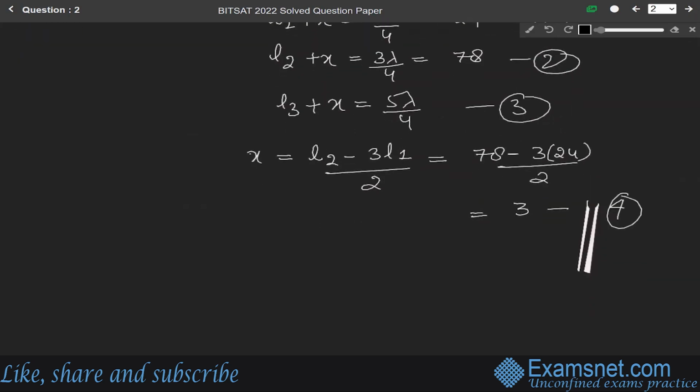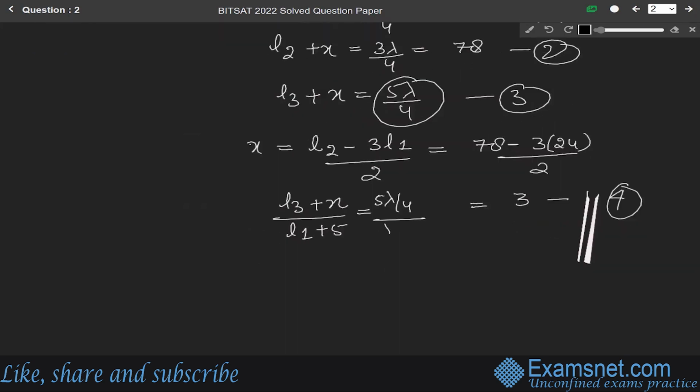And from equation third and first we can write (L3 + X)/(L1 + X) equals to what? Lambda by 4. Sorry, L3 is 5 lambda by 4. Now 5 lambda by 4 over first one is lambda by 4. So this lambda by 4 cancels. So we get (L3 + X)/(L1 + X) equals to 5.